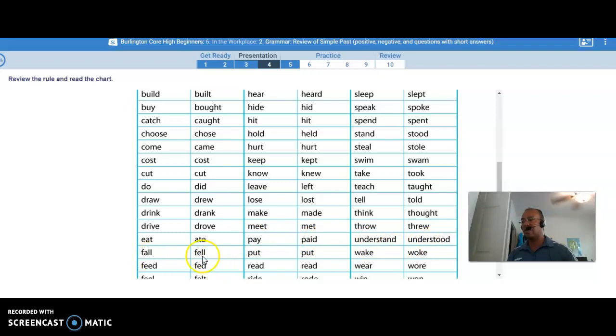Eat, ate. Pay, paid. Understand, understood. Fall, fell. Put, put. Same one. Wake, woke. Feed, fed. Read, read. Wear and wore. Notice these ones are spelled the same but are pronounced different. Read and read. Yesterday I read. Today I read. But let's continue. Wear, wore.